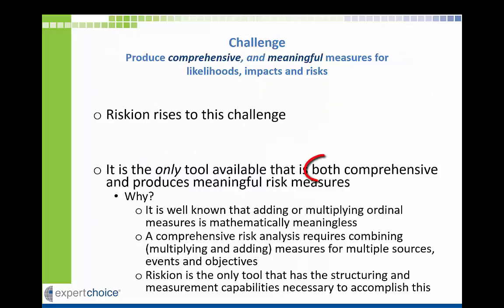Riskion rises to the challenge of producing both comprehensive and meaningful measures for likelihoods, impacts, and risks. It is the only tool available that is both comprehensive and produces meaningful risk measures. Why? It is well known that adding or multiplying ordinal measures is mathematically meaningless, but existing tools do this anyway. A comprehensive risk analysis requires combining, multiplying, and adding measures from multiple sources, events, and objectives. Riskion is the only tool that has the structuring and measurement capabilities necessary to accomplish this.